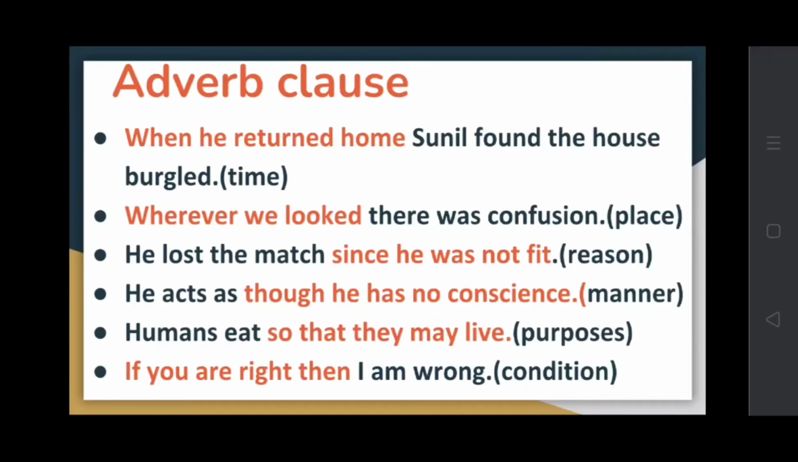Then, he acts as though he has no conscience. So this shows the manner. Humans eat so that they may live. So here it is showing the purpose. So it is an adverb clause of purpose. Then, if you are right, then I am wrong. So this is showing the condition. So it is the adverb clause of condition. It generally begins with if.